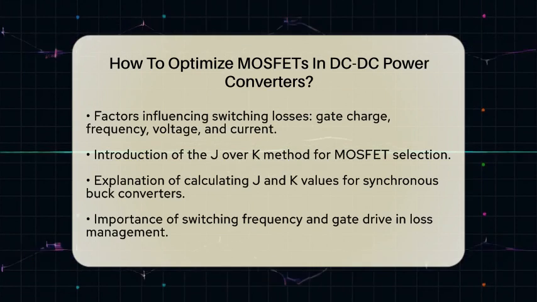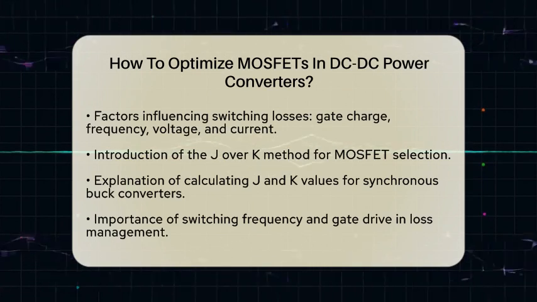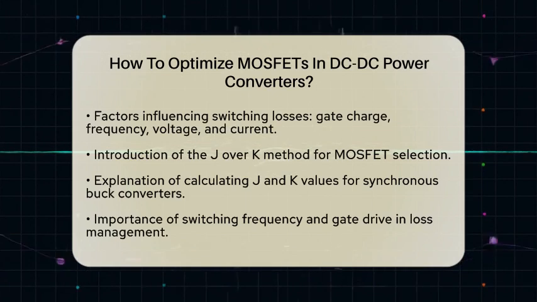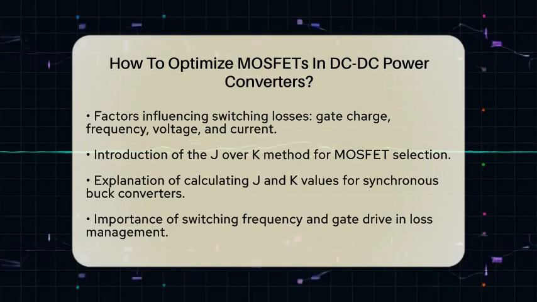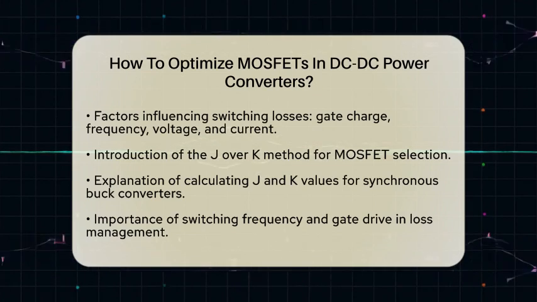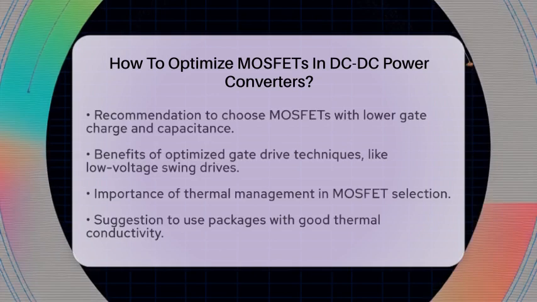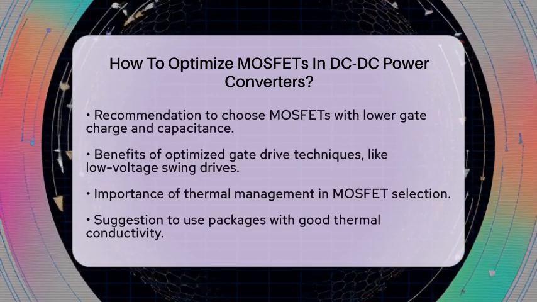Switching frequency and gate drive are also critical factors. Higher switching frequencies can lead to increased switching losses. Therefore, it is wise to choose MOSFETs with lower gate charge and input capacitance. Additionally, using optimized gate drive techniques, like low-voltage swing gate drives, can help reduce transition times and gate losses.